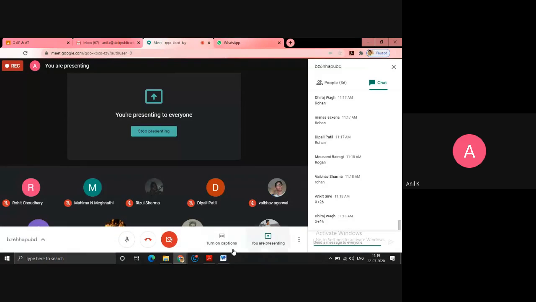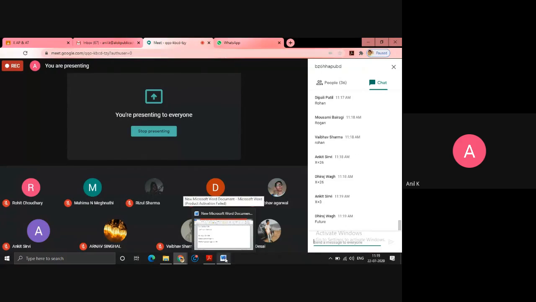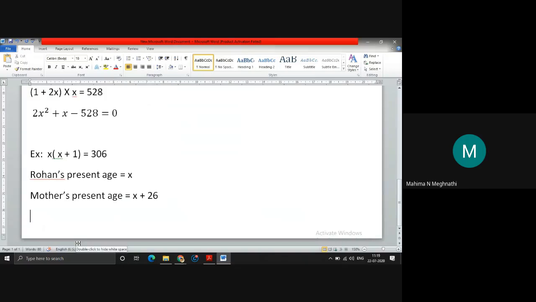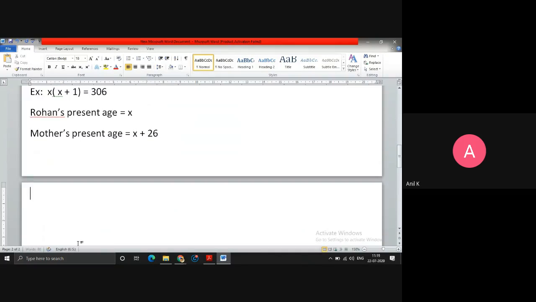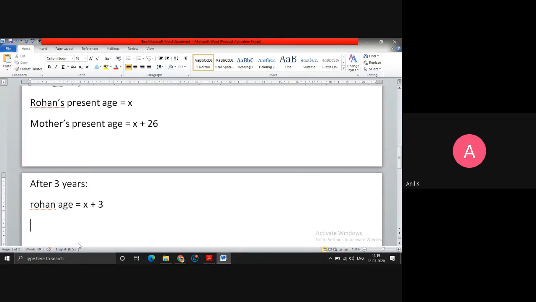Yes, 3 years from now will be future, right? Yes. So as we do in every chapter, after 3 years, I'll put the heading. What will be Rohan's age? Rohan's age will be x plus 3, because the present age is x, so after 3 years it will be x plus 3. What about the mother's age?